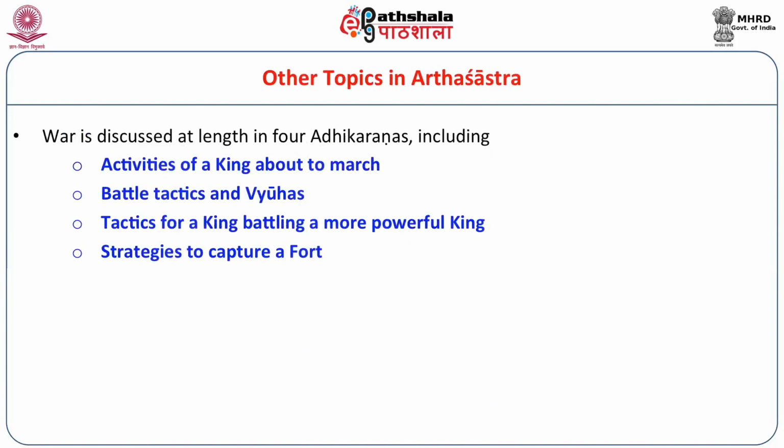War is discussed at length in 4 adhikaranas, including activities of a king about to march, battle tactics and vyuhas, tactics for a king battling a more powerful king, and strategies to capture a fort. These are definitely outdated today because they never had an air force in those days, or the kind of missiles, ballistic missiles, intercontinental ballistic missiles and nuclear bombs we have. So this is no longer that important, but maybe in a low intensity war, like what we are seeing on the northwestern border, this could still be relevant.